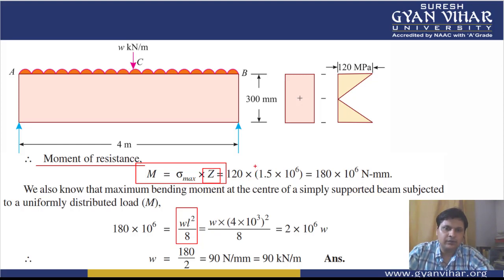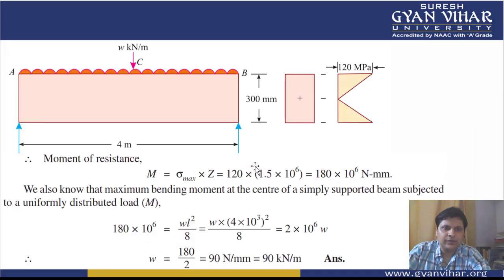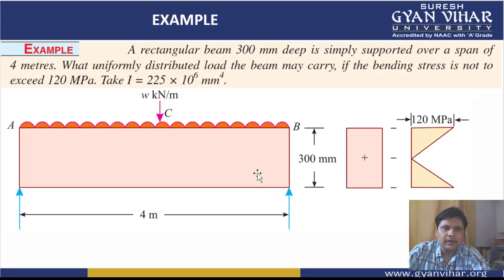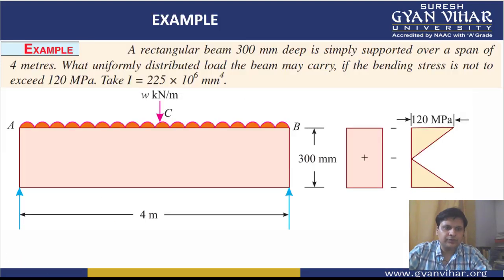And the section modulus value, as we all know, how can we calculate it? Section modulus Z is very easy to calculate. For this, let's first see whether the value is given to you or not in this question. In the question, students, you can see that the moment of inertia is already given to you, and the value of depth is also given to you.